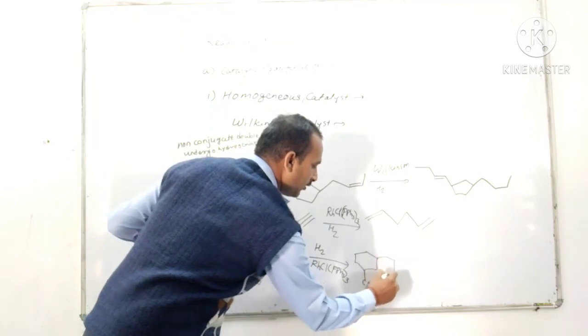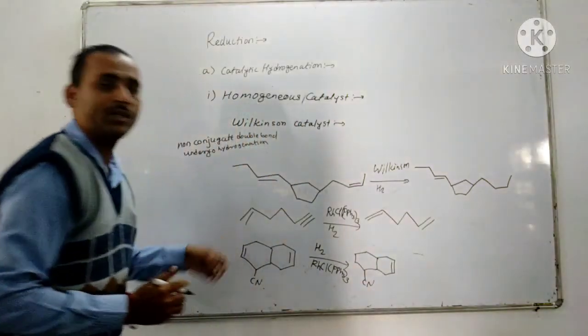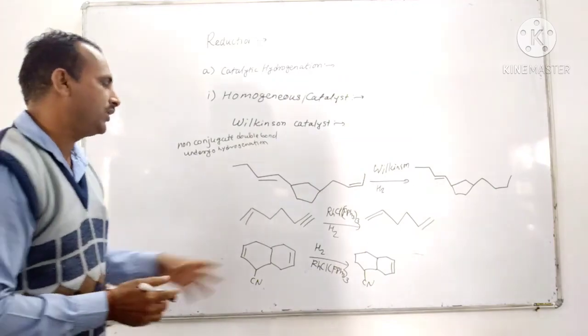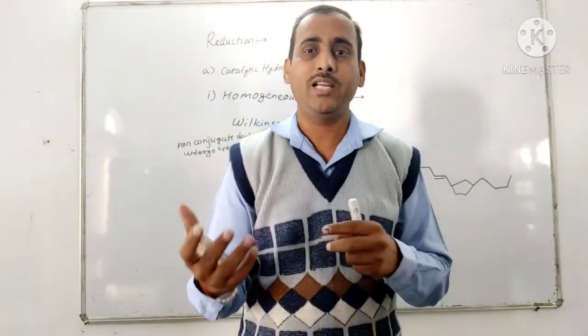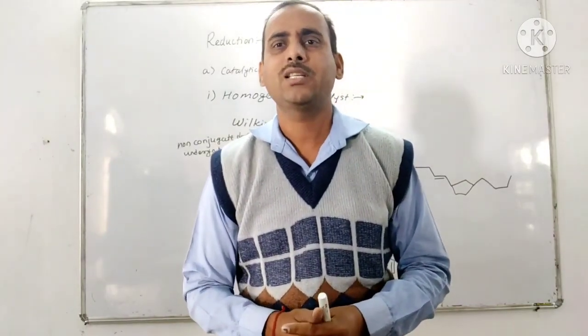So there is CN, this double bond gets hydrogenated by using the Wilkinson catalyst. So this is the homogeneous catalyst. In the next lecture, we will discuss the heterogeneous catalyst.